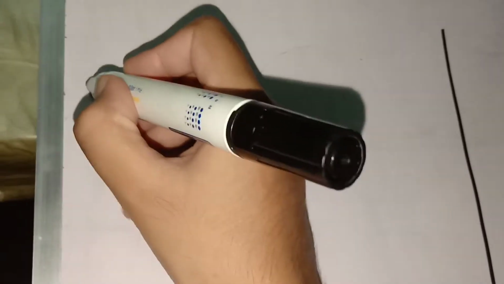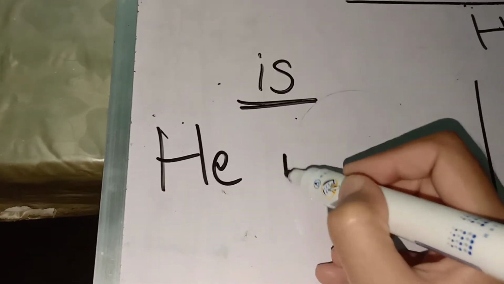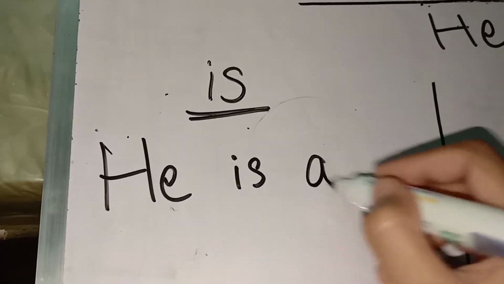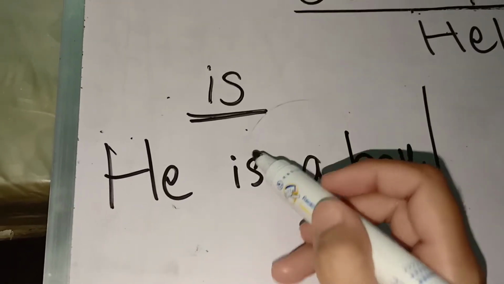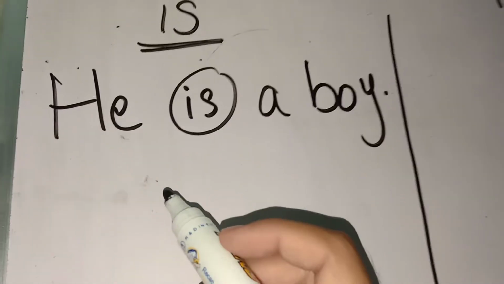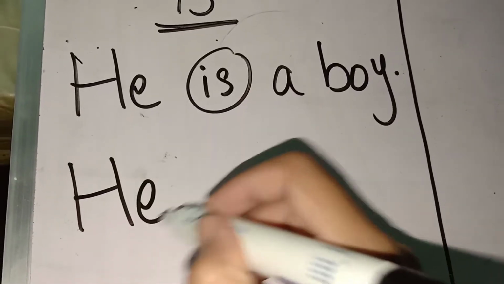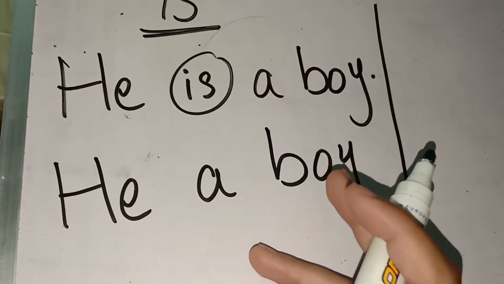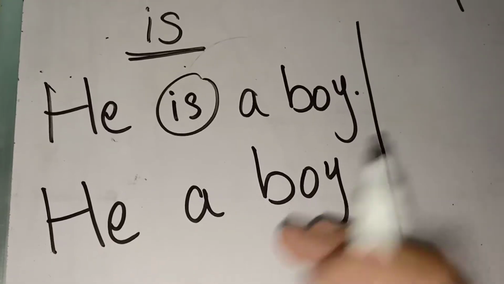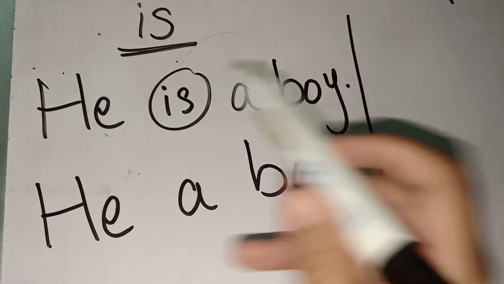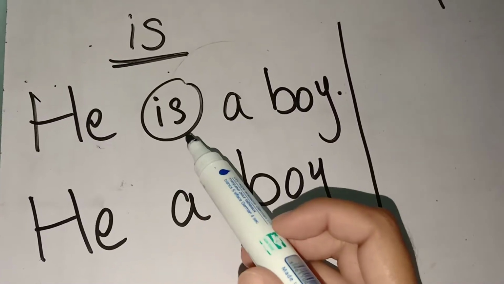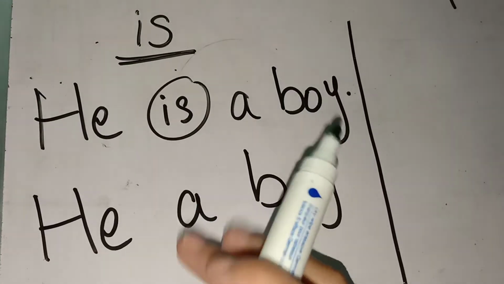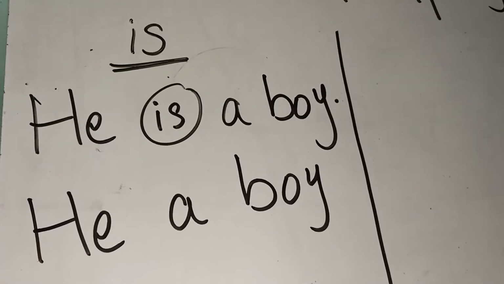For example, for is, if we say he is a boy. If we skip is from this sentence, what will be the sentence? He a boy. Now the sentence does not sound right, it does not have a sense, it looks incomplete. So without is, the sentence is useless. So is used for completing a sentence. It is helping verb which is used to complete a sentence.